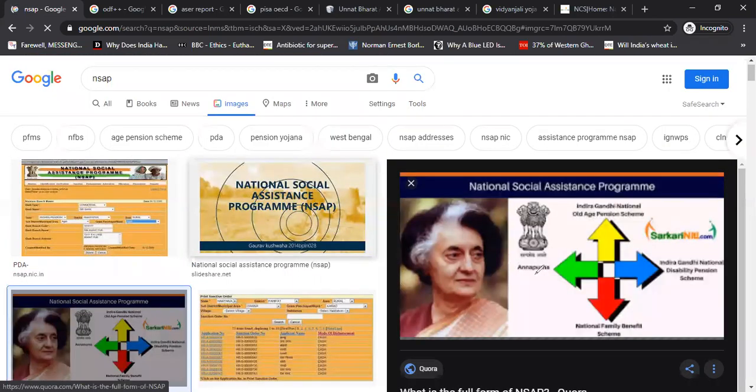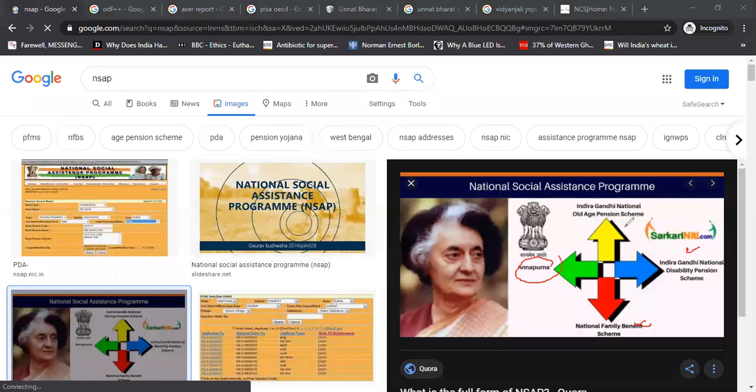So hope you can see this. Yes. So this is the slide. Annapurna Scheme, Family Benefit Scheme we have just seen, Indira Gandhi National Disability Pension Scheme, Old Age Pension Scheme, all these form part of the National Social Assistance Program, which is lying under the ambit of the Ministry of Rural Development.